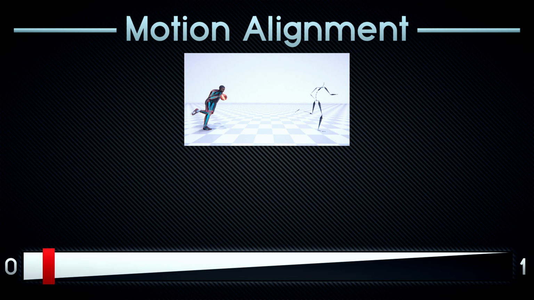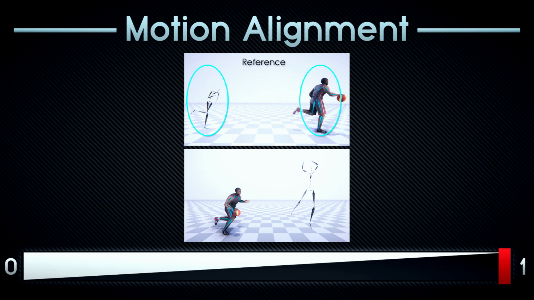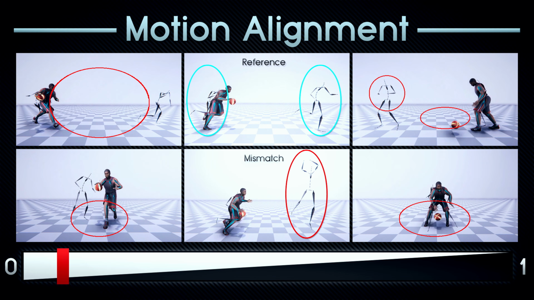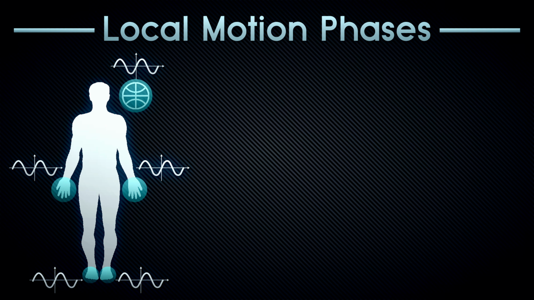In order to align character movements, a start and end reference pose is usually defined to obtain a global phase parameter. However, using such a framework quickly results in mismatching poses when further movements are added. In addition, there can be numerous actions for which it is very difficult or simply unclear how to define a global phase parameter. To overcome such problems, we introduce the concept of local motion phases to align character movements at bone level in an asynchronous manner.